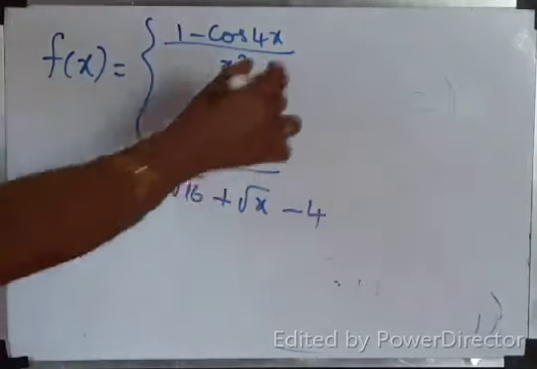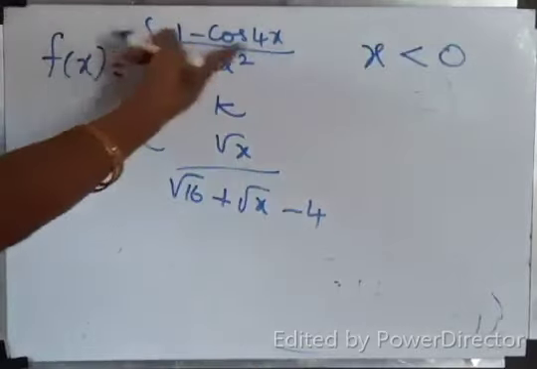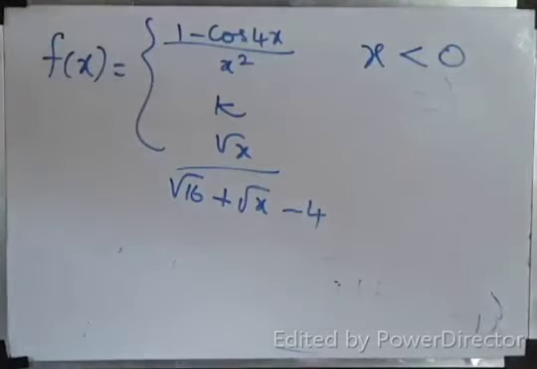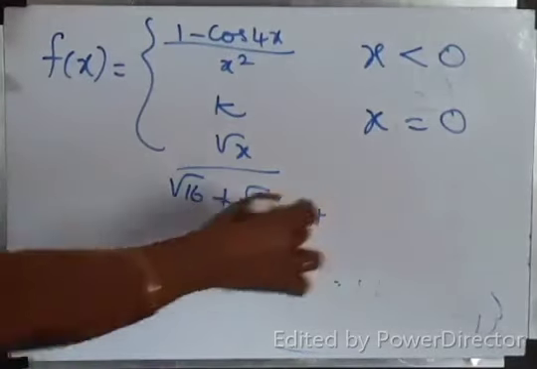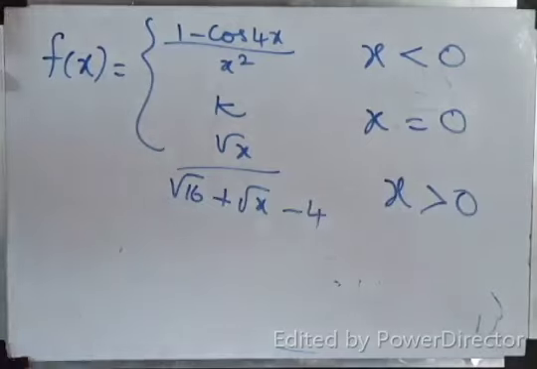Class, when x less than 0, 1 minus cos 4x by x square. When x is equal to 0, k. When x is greater than 0, what is the function? Root x by root 16 plus root x minus 4. Do you understand? Okay. So what is f of 0? F of 0 is k. Right. So I need to get only LHL and RHL.